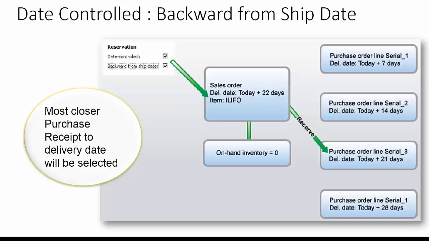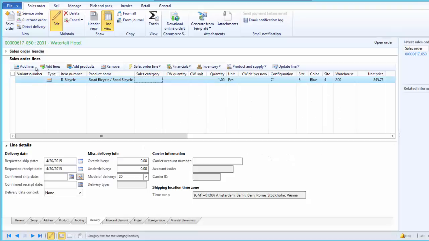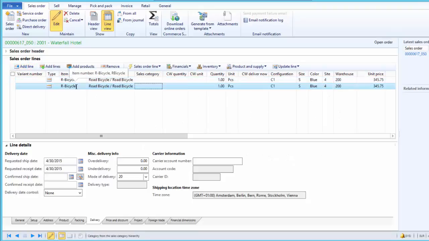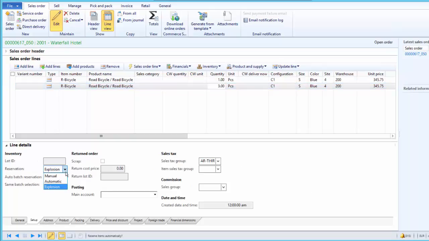However, notice that the backward from ship date parameter cannot be selected without first selecting the date control parameter. In this session, we will review the automatic reservation process. So we will create another sales line, bicycle. Here we will give the number of pieces as 3. We had 4 pieces available as physical inventory, and one of them is already manually reserved. So here we set reservation as automatic and simply save the line by pressing Ctrl S.